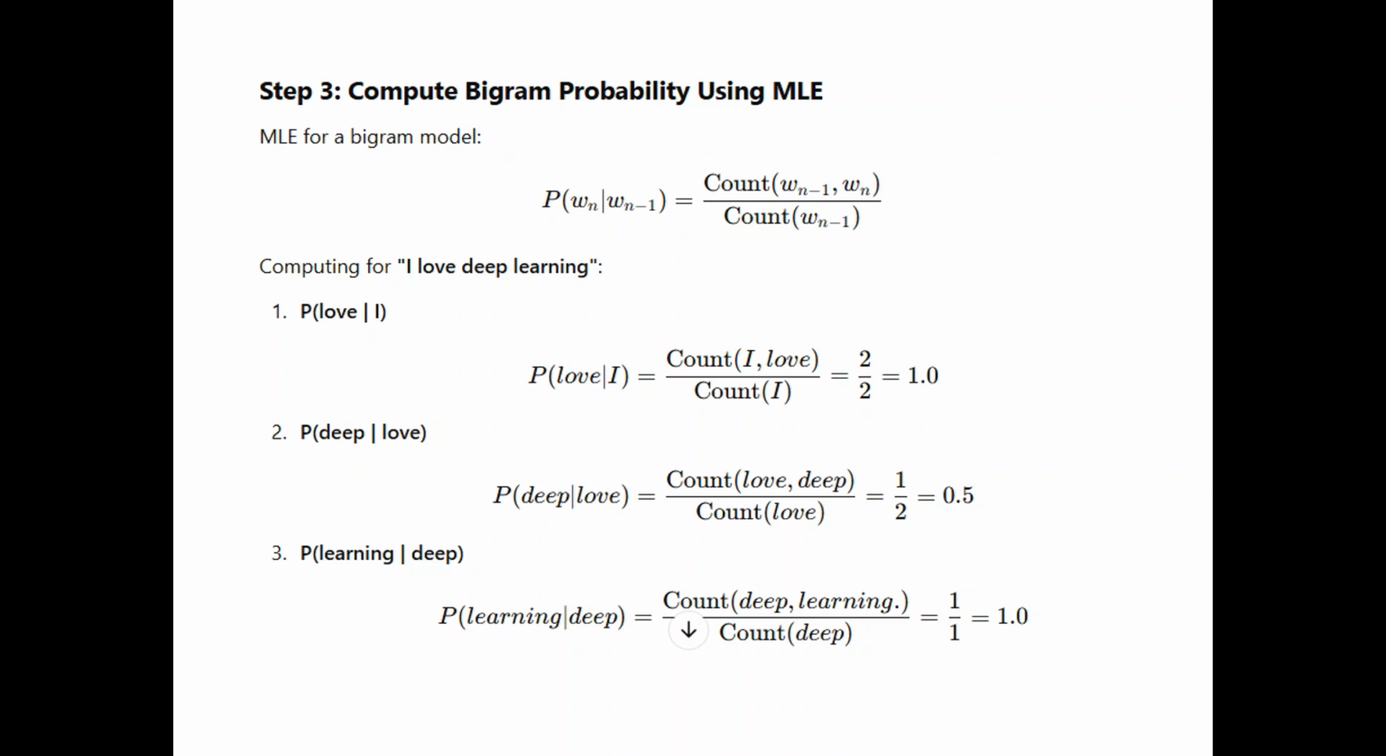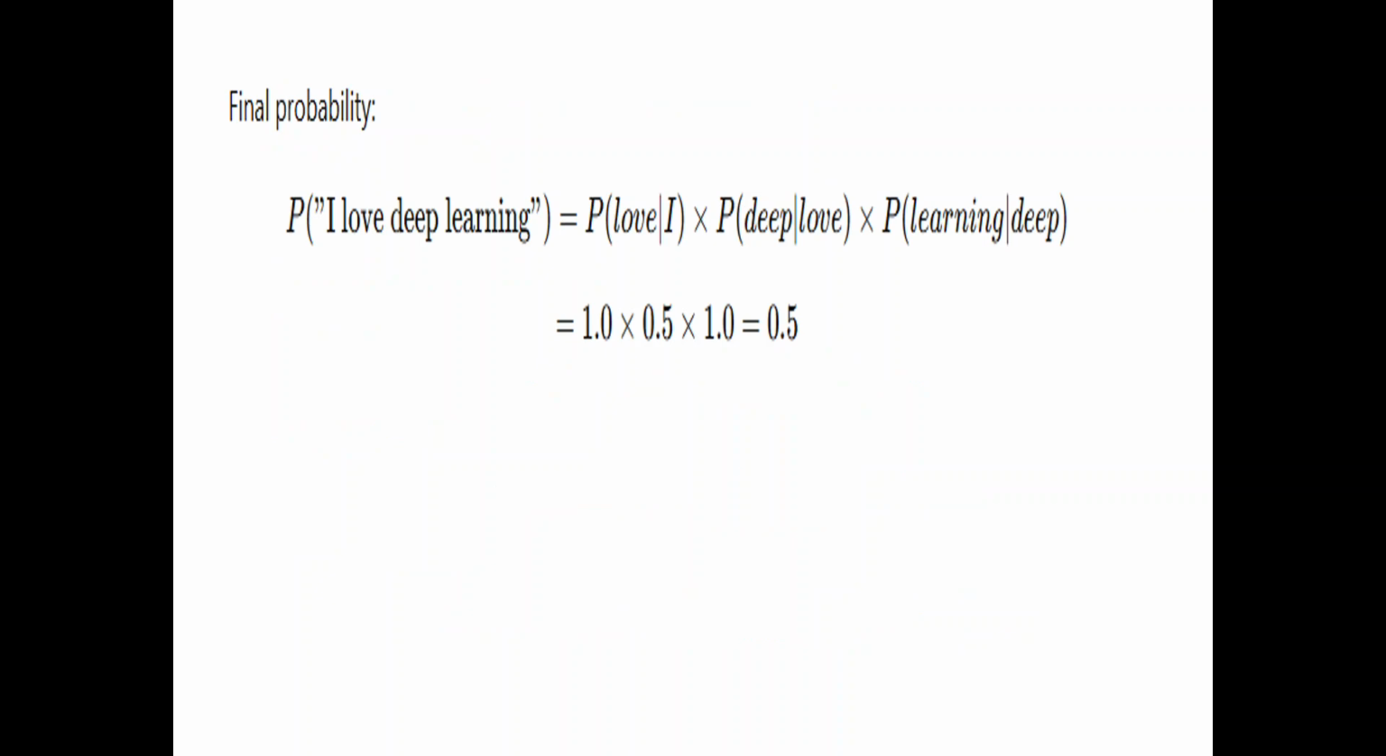They asked us to compute the bigram probability for "I love deep learning". Therefore, multiply all these three probabilities to get the probability for the given sentence. The final probability is the probability of love given I, times the probability of deep given love, times the probability of learning given deep. So the probability under this bigram model is 0.5.